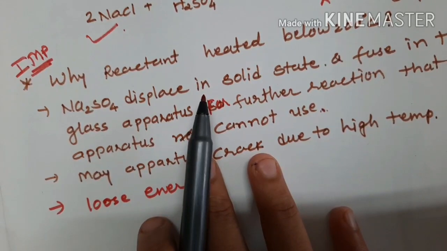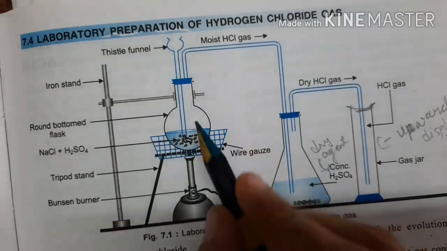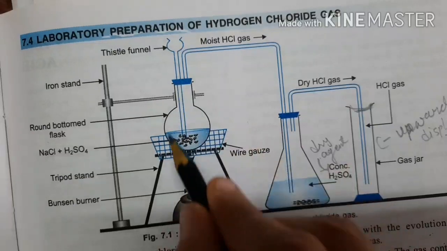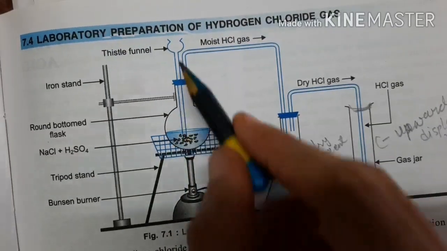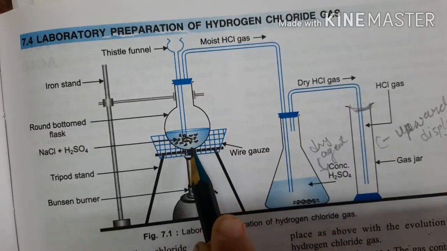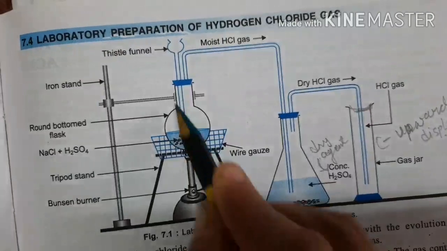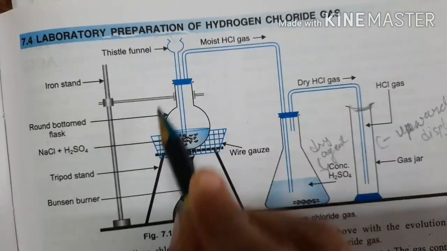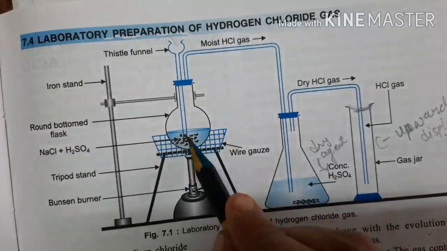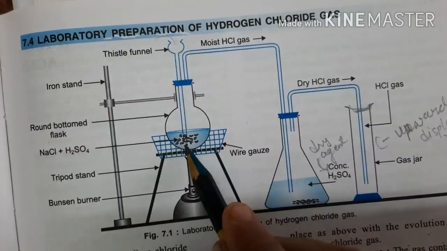Okay, so till here I explained the apparatus, how it's arranged. Now I'll explain it in your textbook. Here is the method. This is the round bottom flask, with a thistle funnel. Here you can see small pebbles, the rock salt or NaCl, and the thistle funnel is used to add concentrated H2SO4 directly to the NaCl.